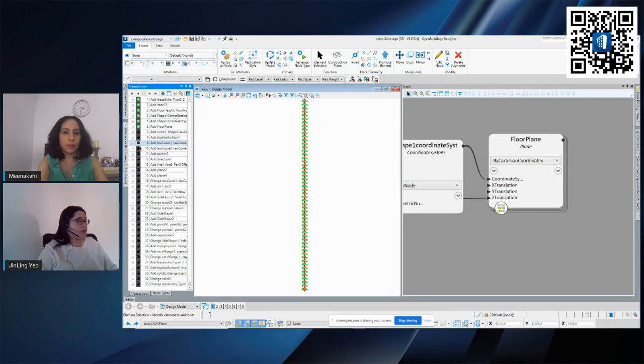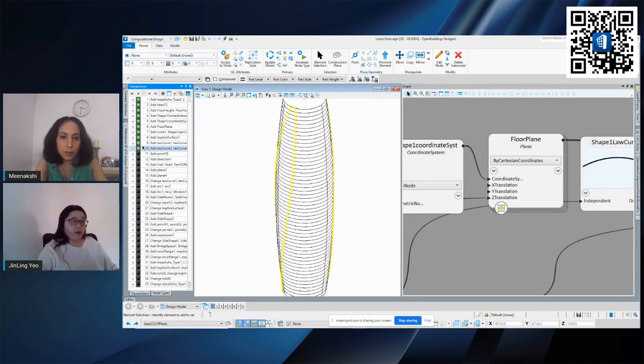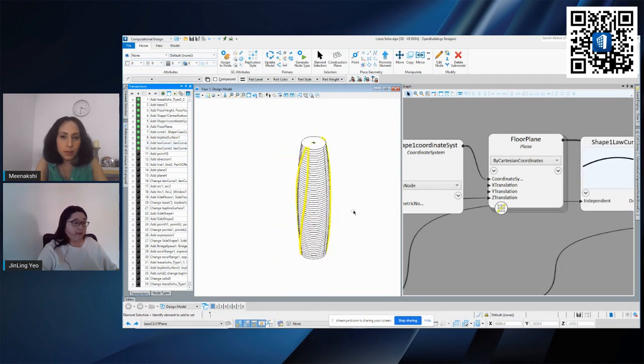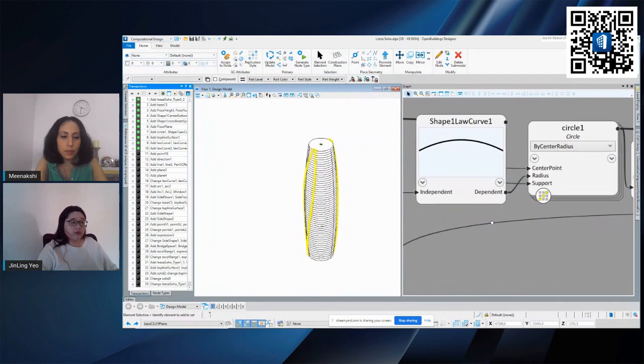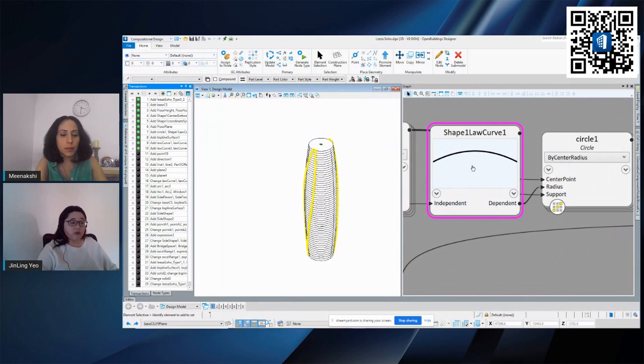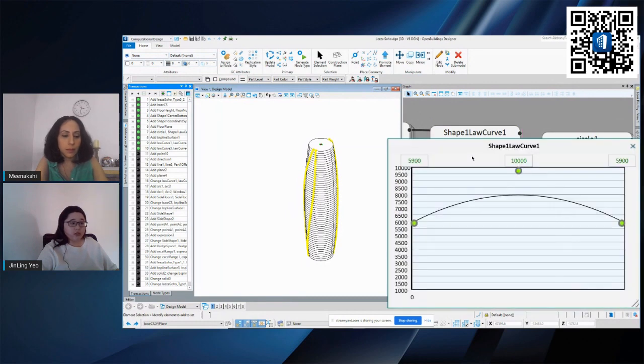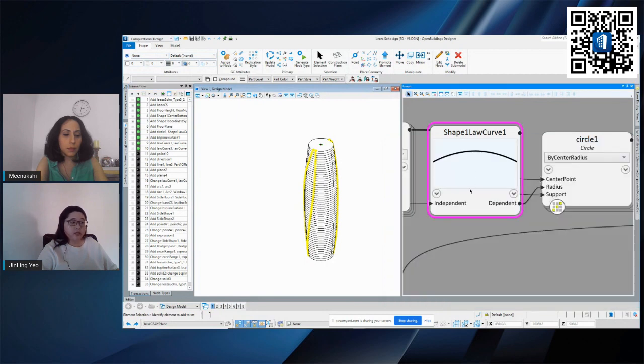After which you can start setting up the shape that you want your building to be. So just to quickly show you how you can set this up, you can use one of the utilities here, which is law curve. So let me just click on it just to show you how it looks like. So you can actually control the shape of the building, of how you want it to be like. So in this case, I'm just going to create a simple curve. And you can just easily connect this shape into this profile here, which help us create this curve that you see